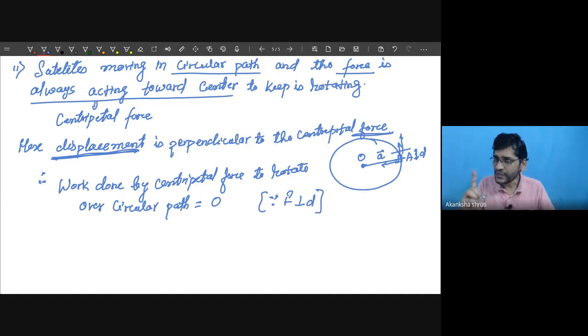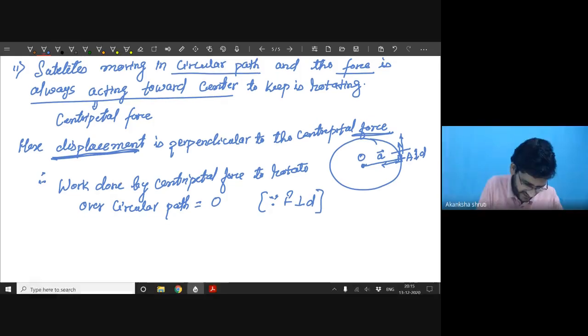So these things we have to keep in mind. It is very important. Therefore, if the moon is rotating around the earth, then how much work is done by the earth in rotating the moon? 0. If you are whirling any object with the help of a thread, holding it and rotating it on a circular path, then how much work are you doing? 0 work. Okay? Yes.